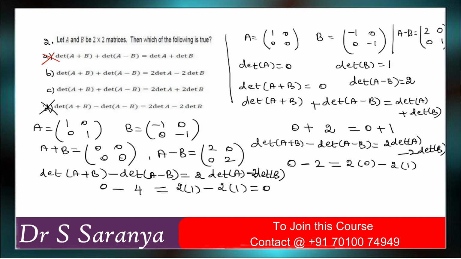So what will happen? Again you go for determinant of A plus B plus determinant of A minus B is equal to 0 plus 4, which should equal 2 times determinant of A, 1, minus 2. So this is also wrong.